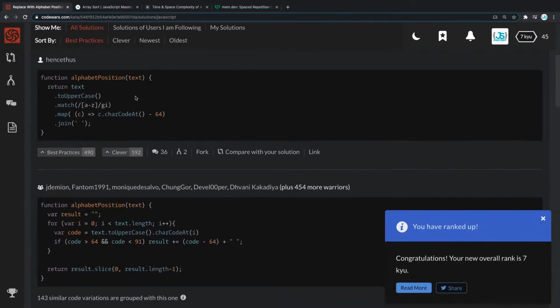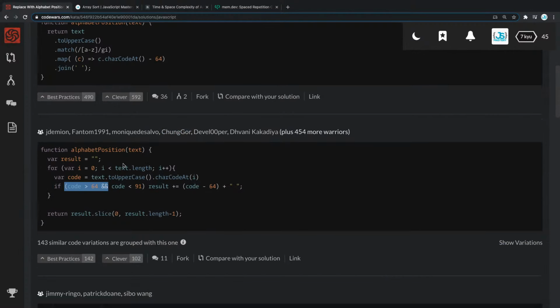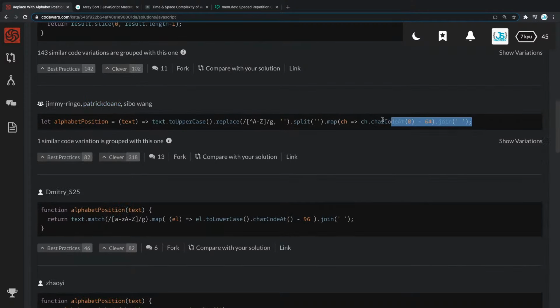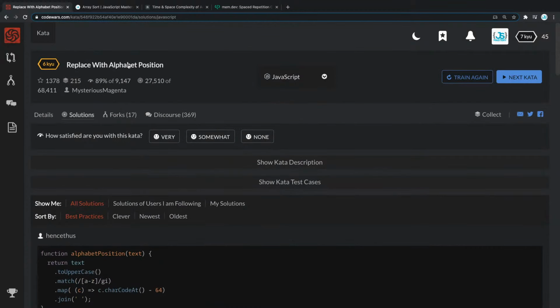So what's happening basically is that the first solution right there is almost exactly the same as ours. That's amazing. And then the second one is really similar, but it loops through the things and it uses ASCII codes to generate the alphabet. We just took the easier way and we just copied the alphabet right there. Ooh, this one is cool. Text to uppercase. So he decided to go to uppercase, not lowercase. That's fine. He also used the uppercase replace here, the same as we did. He used the split, the same as we did, but then he optimized his map to use the character codes and not the alphabet we created. So this could be a better solution. That's great.